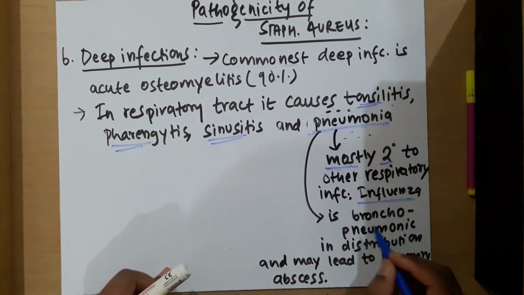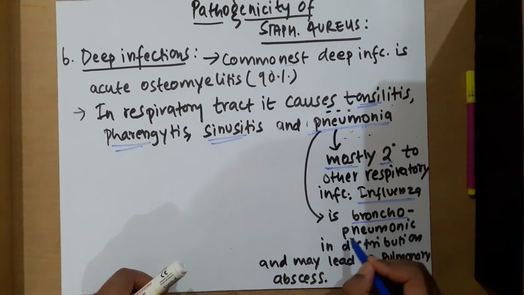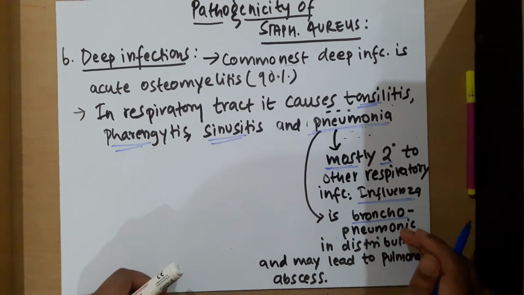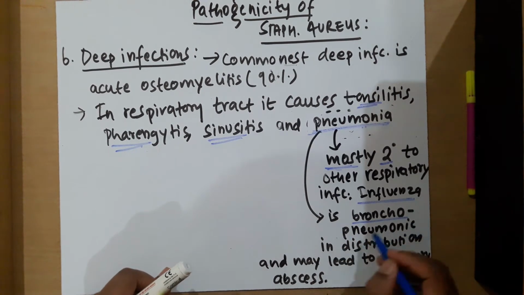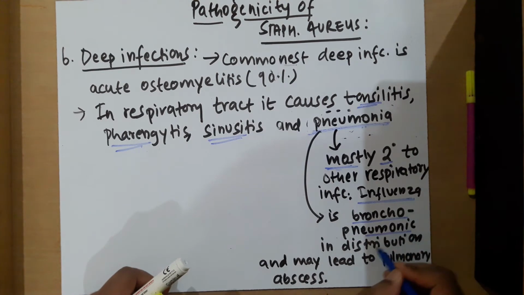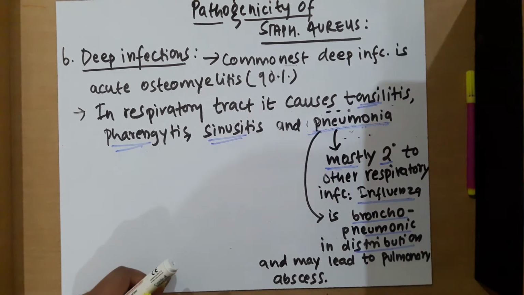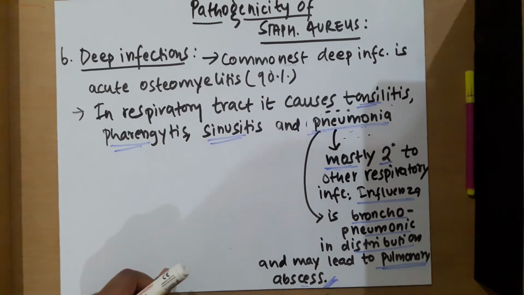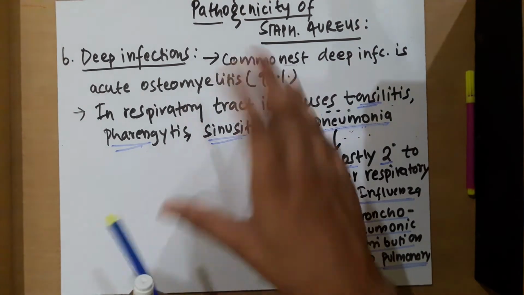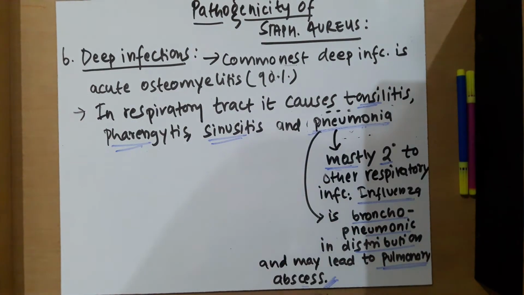This pneumonia is bronchopneumonic in distribution, and it may lead to pulmonary abscess. So this is about the deep infection in the respiratory tract.